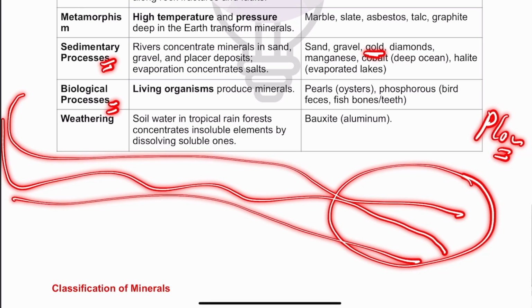Then there are biological processes. So certain living organisms produce minerals. For example, pearls by oysters. Then phosphorus by bird feces.